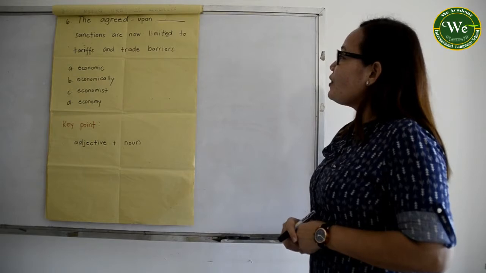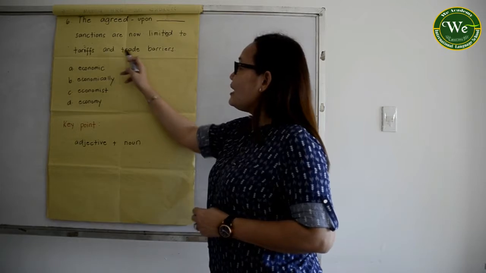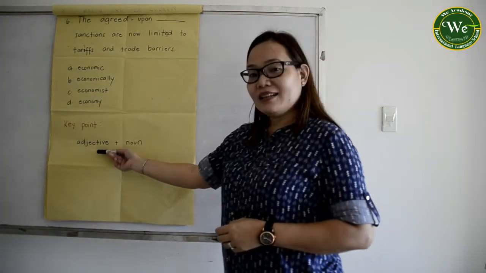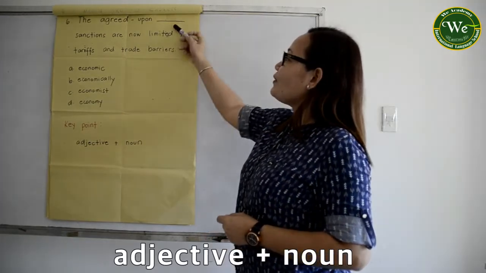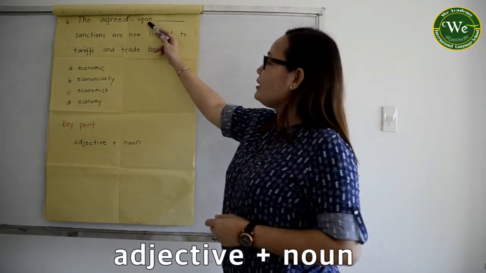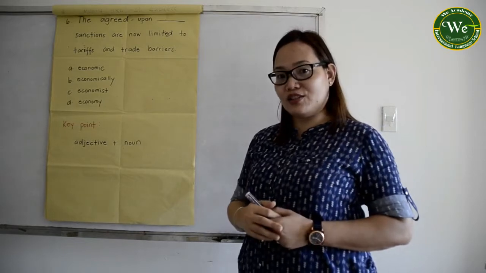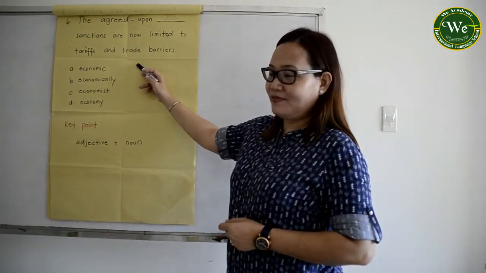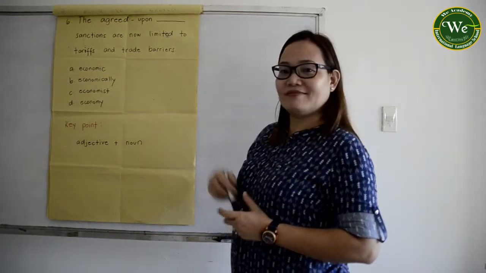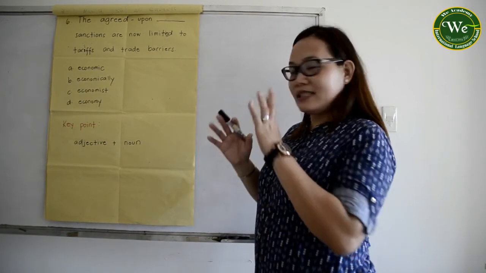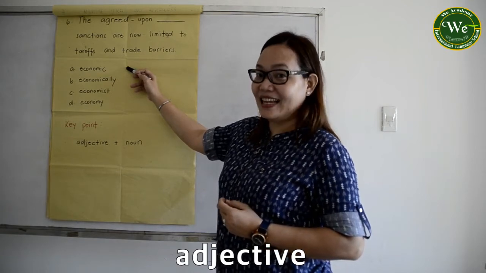Sentence number 6. The agreed upon blank sanctions are now limited to tariffs and trade barriers. Key point. Adjective plus noun. From here, the agreed upon. Which among the 4 here do you think stands as an adjective? Is it A? Is it B? C? Or D? Okay, so let's go through it one by one. Economic is? Yes, it's an adjective.